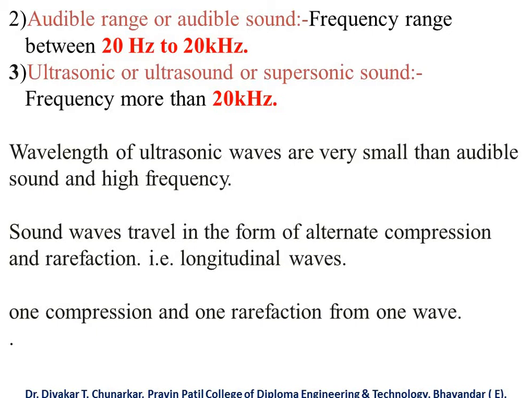Ultrasonic or ultrasound or supersonic sound has frequency more than 20 kilohertz. The wavelength of ultrasonic waves is very small compared to audible sound, and the frequency is high.